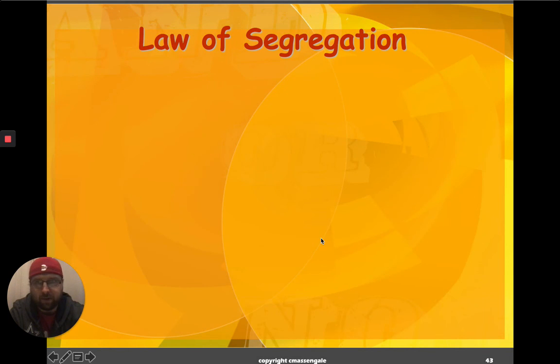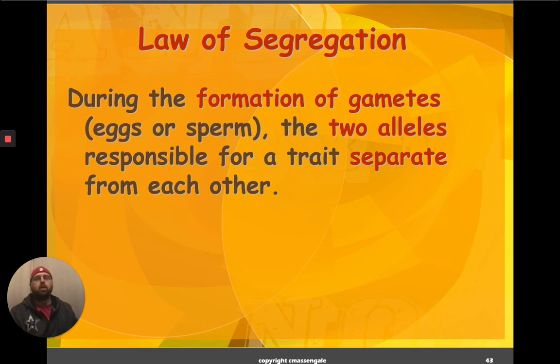So let's check out some more of Mendel's different laws. Mendel also came up with what we call the law of segregation. What that said was, during the formation of gametes, sperm cells or egg cells, think back to meiosis, the two alleles responsible for a trait separate from one another. So the mechanism that made Mendel's law of segregation happen was meiosis, what we learned about in the previous section. So this is him restating it from a totally different standpoint, because he didn't know about meiosis. He didn't know about cells. He called it the law of segregation. But really what he's describing, what we now know, is meiosis.